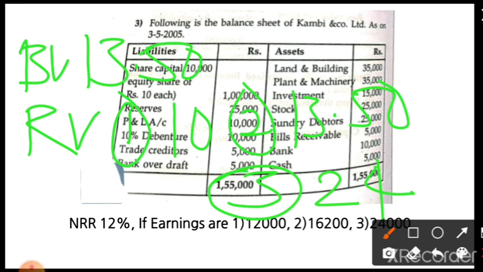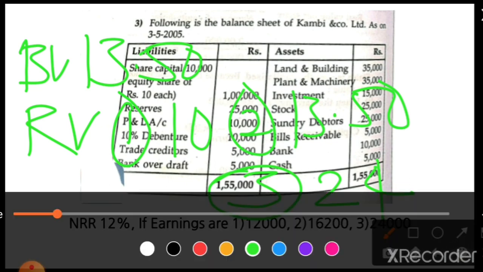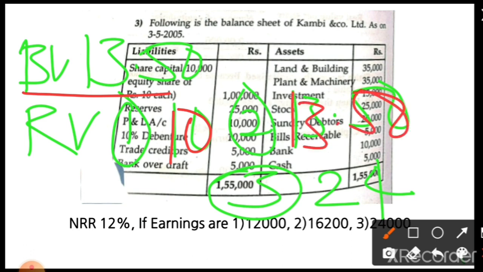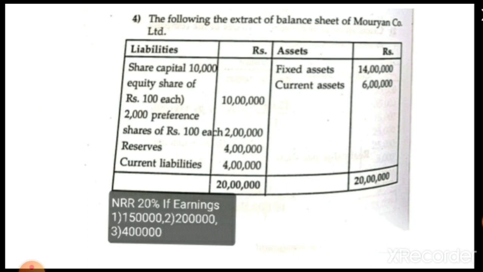After calculation you have to write the comment: the company is under capitalization, fair capitalization or over capitalization. Is it clear? I think you clear the concept. Book value is 13.50. The first case is 10, the second case is 13.50 and the third case is 24 rupees.